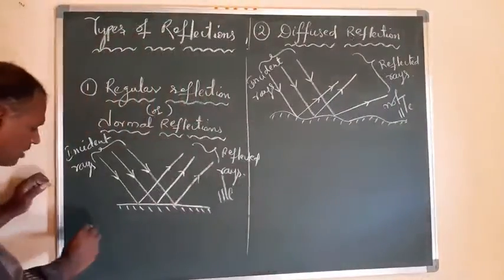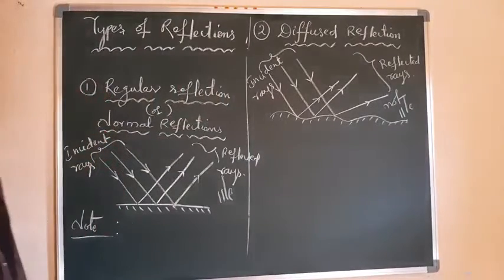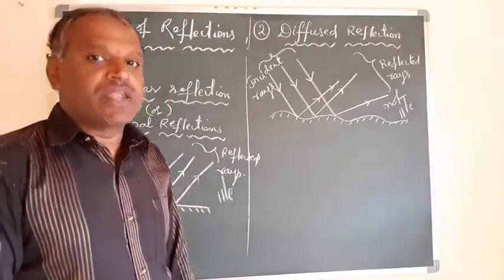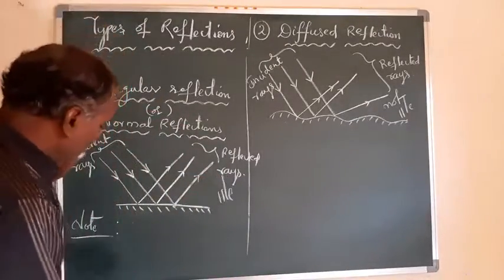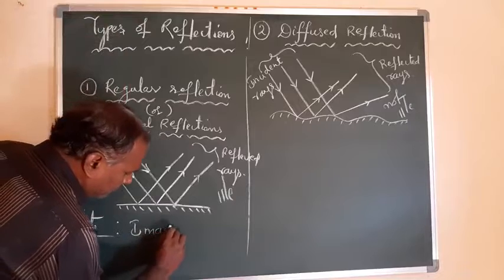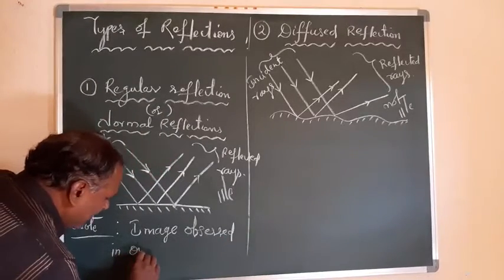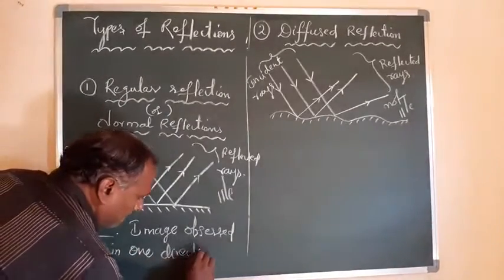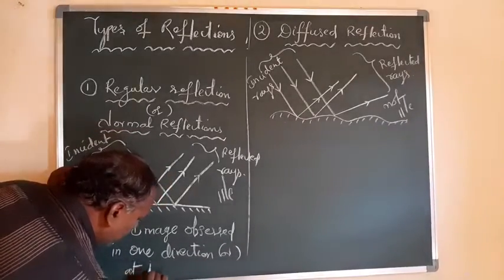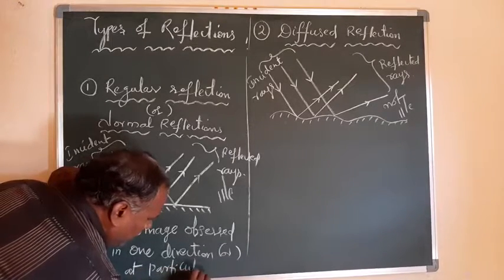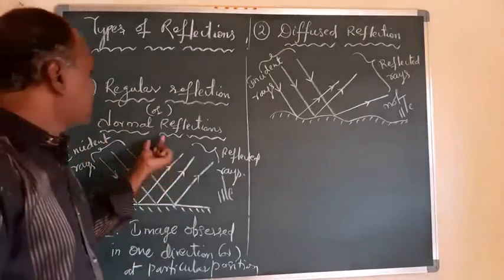And the important observation here is that the image during regular reflection can be observed along only one position or one direction, at a particular position. So that is what you can observe in the case of regular reflection.